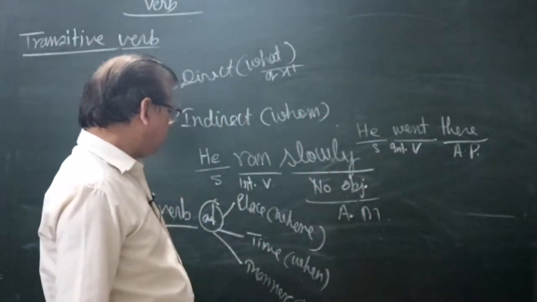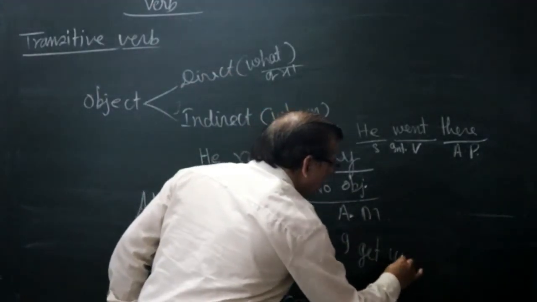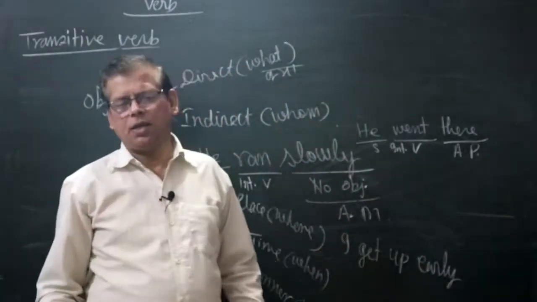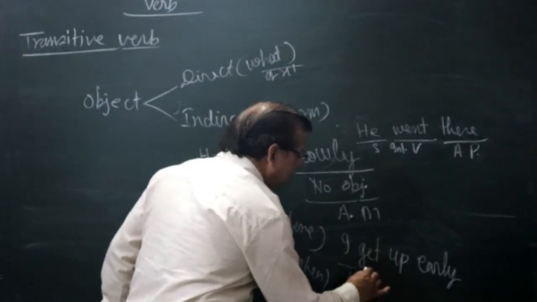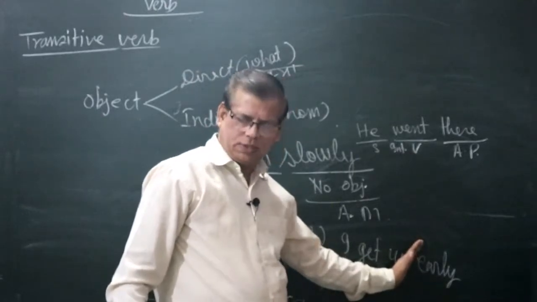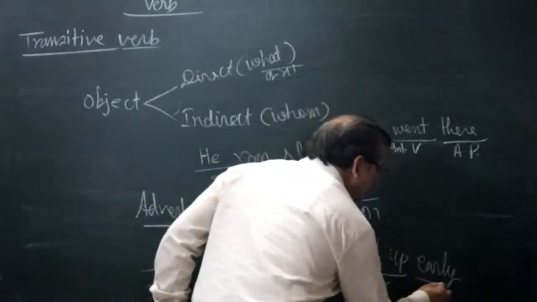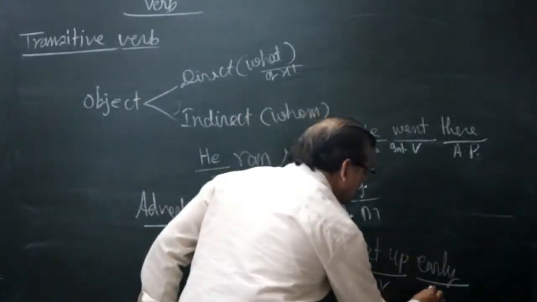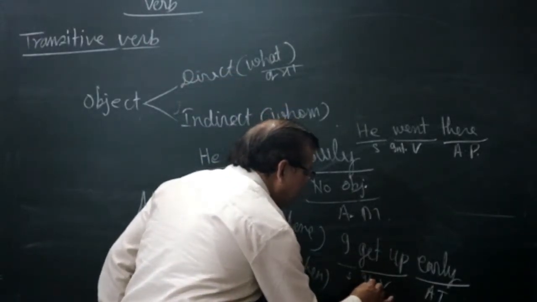Clear? Now, I get up early. You can say early in the morning. I is subject and get up is verb. I get up, what? No answer. I get up, whom? No answer. I get up when? Early. Early is the answer of the question when. So it is adverb of time. Hence, get up is also an intransitive verb.